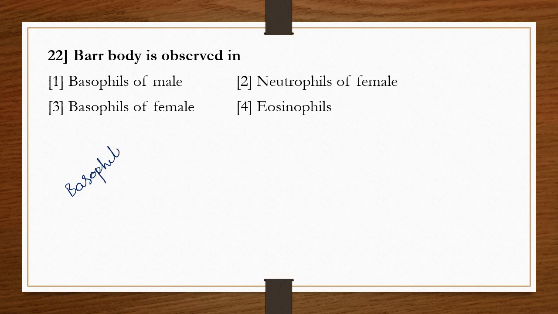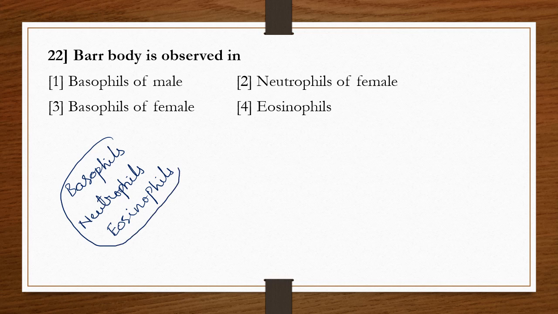So here the names given are basophils, neutrophils, and eosinophils. All these three come under one type of white blood cells. All these are granulocytes.